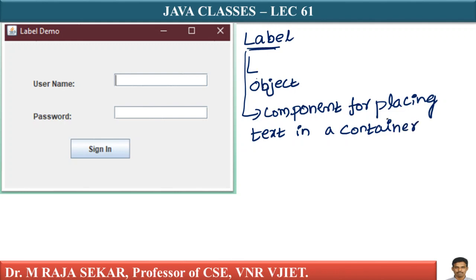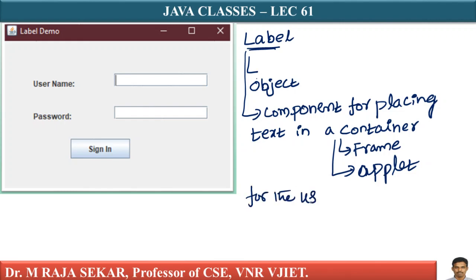What is this container? Container means I can say frame is a container. Even I can say applet is a container. If you speak strictly, a label object is a component for placing text in a container like frame for the user to note.